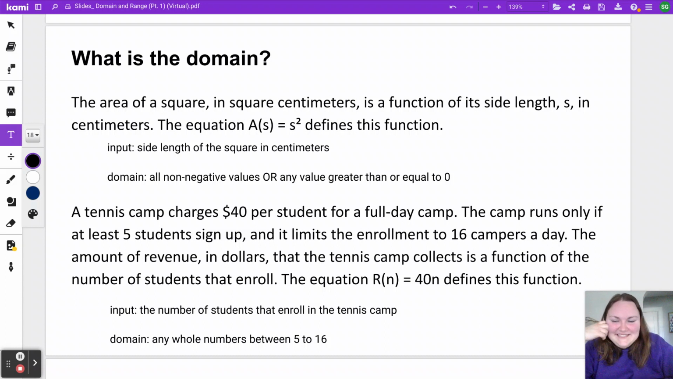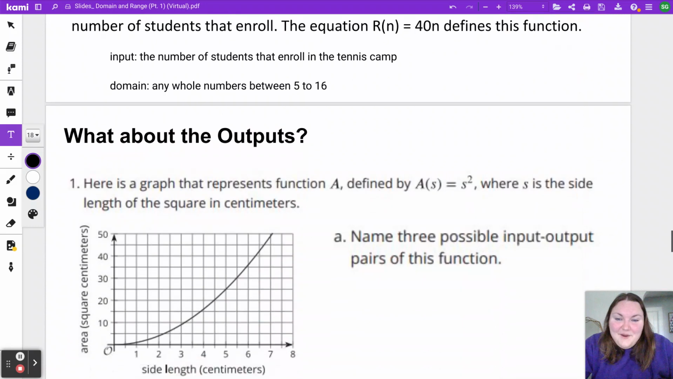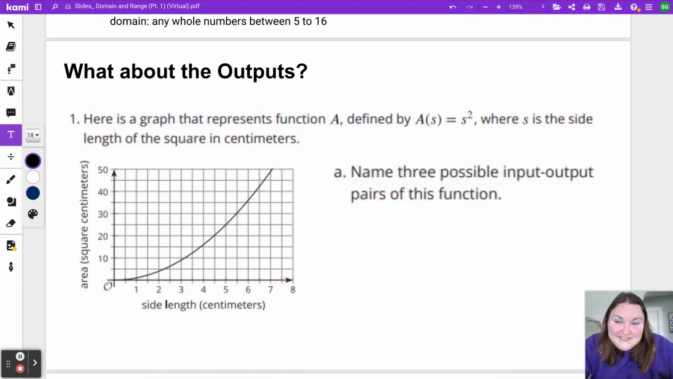But again, I want to emphasize the difference between input and domain. Input is like the specific variable that you're looking at in the situation, or it can be a specific value. Like we said, 9 could be the input. Domain is we're trying to come up with a description of all the different types of numbers that work. And we want that description to be as specific as possible, like whole numbers between 5 to 16. We're going to continue using these same 2 stories for our second part where we focus in on the outputs.